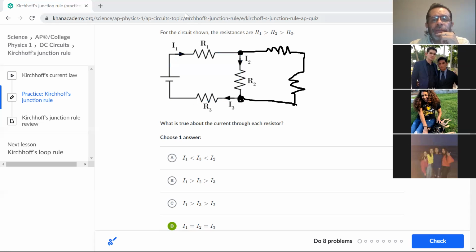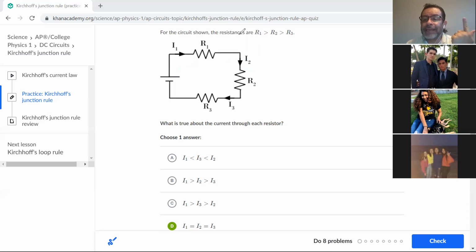If there were a junction there, then that junction would make the current separate at this point. One part of the current would go this way and another part of the current would go the other way. That would mean that these three are not connected in series. So it's clear to everybody that they're in series, and because they're in series, it has to be the same current in the three resistors.